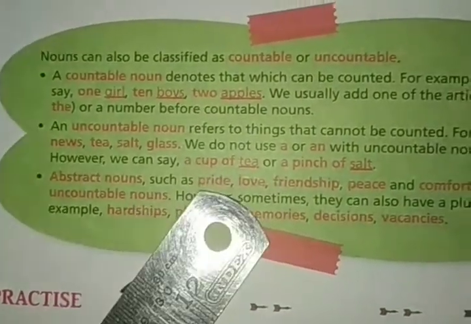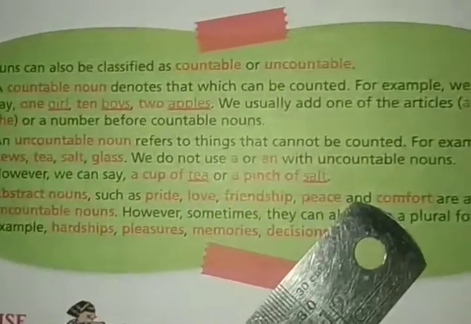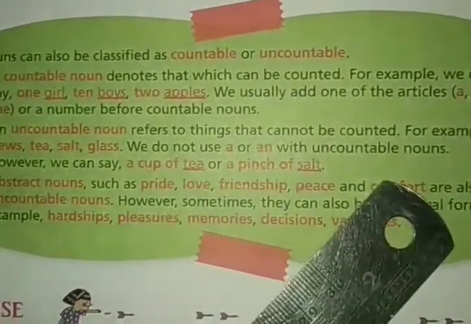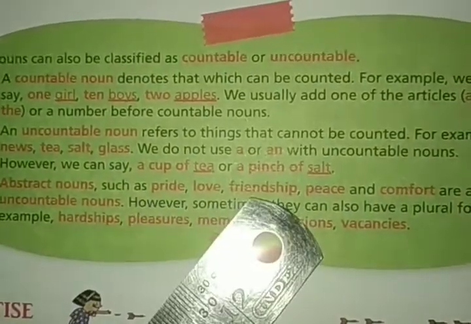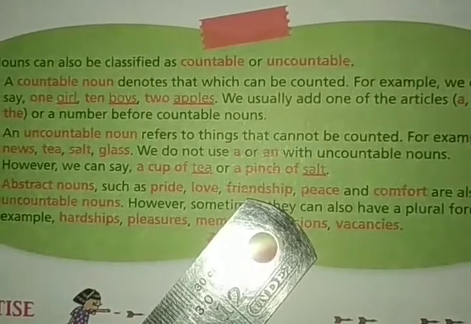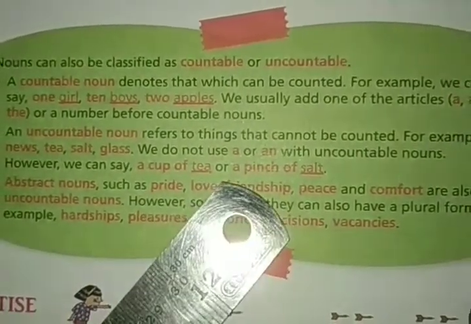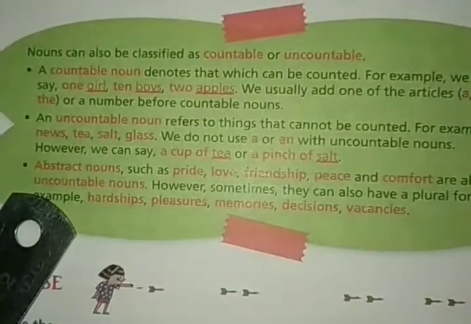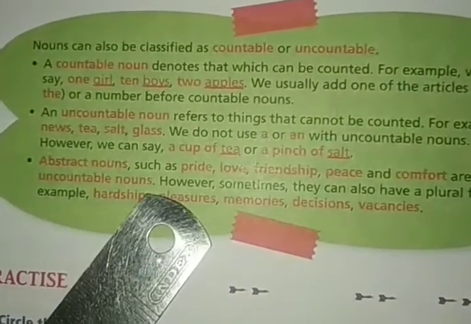Can you count pride, love, friendship, peace, comfort? These are abstract nouns, right? These are qualities, feelings and names of ideas. So abstract nouns are also known as uncountable nouns.